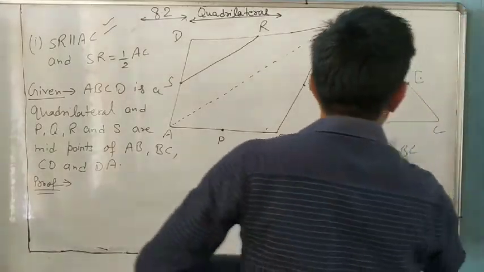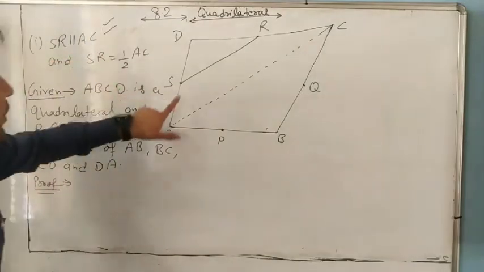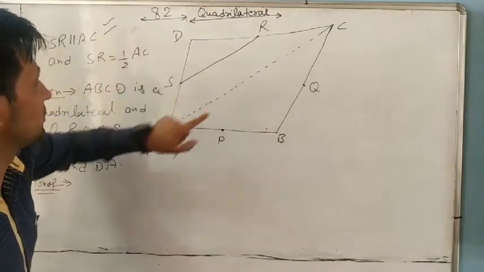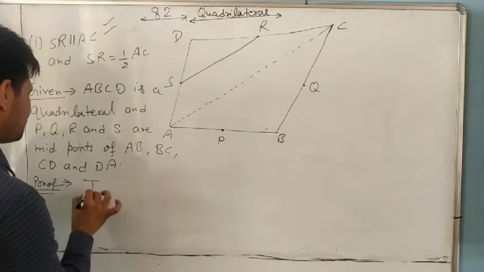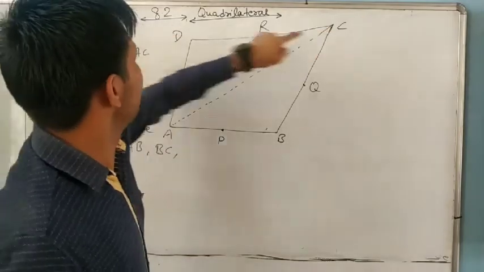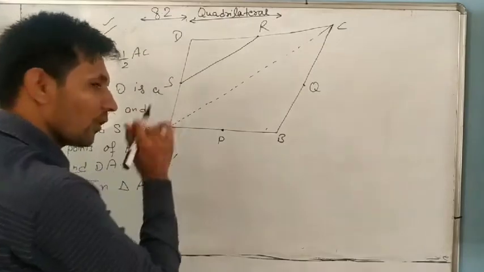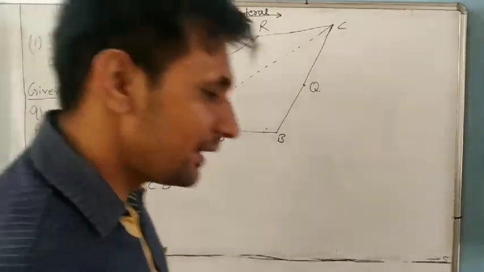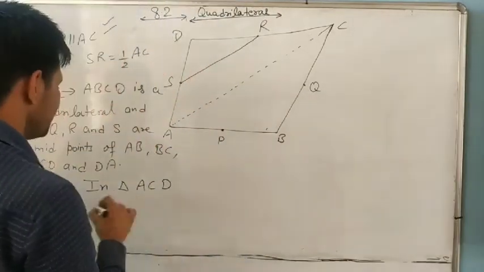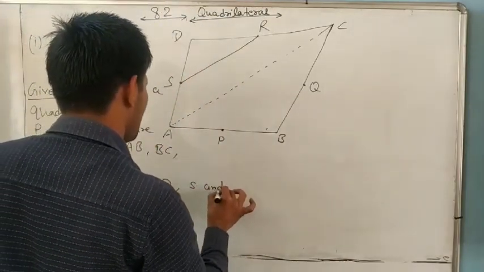So you can write the proof. First we take a triangle in which SR and AC are sides. So write, in triangle ACD,